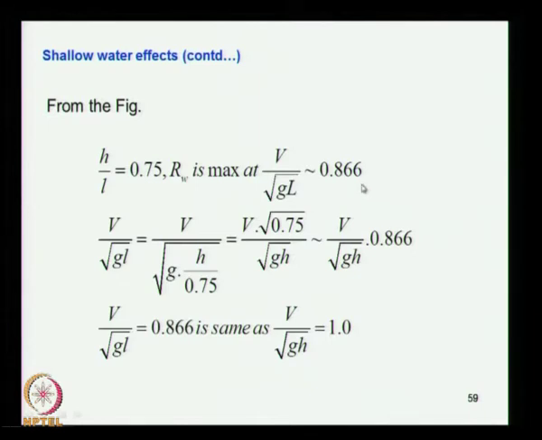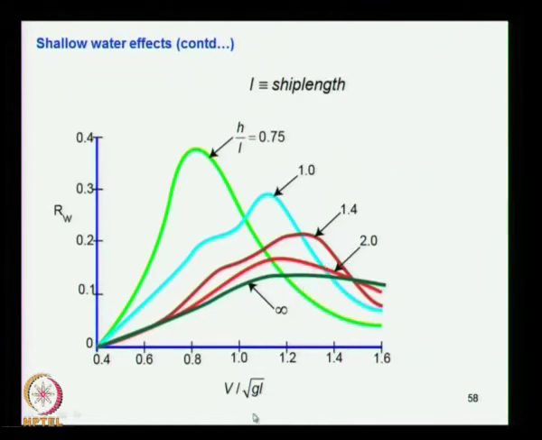From the above figure you can see that for h by L equal to 0.75, the wave making resistance is maximum at V by root gL equal to 0.866. At h by L equal to 0.75, the maximum point is here and this is read as 0.866.